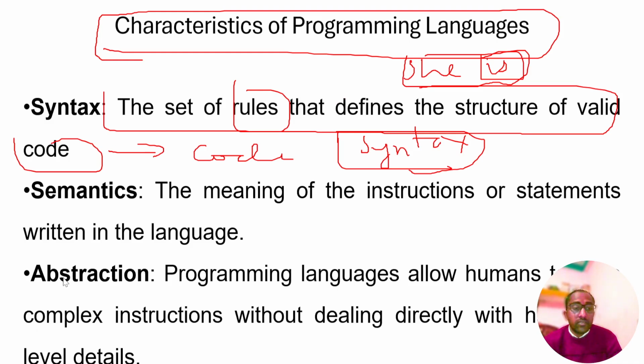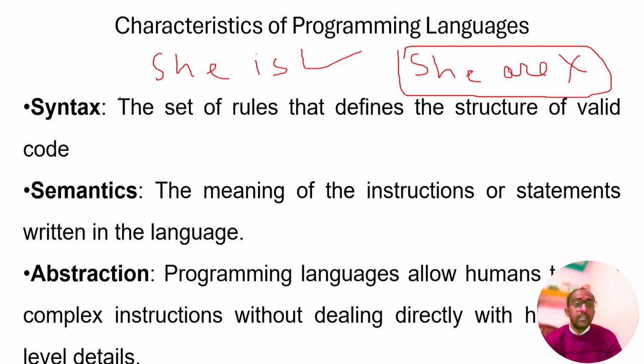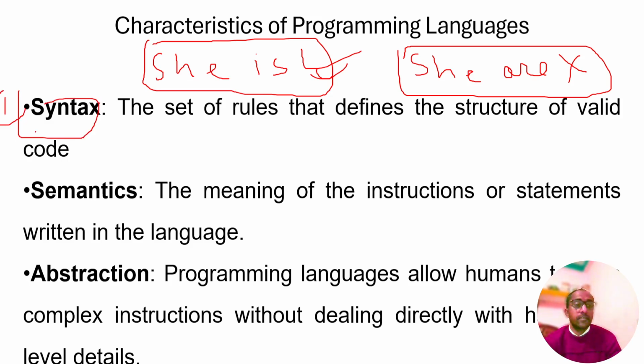I'll show you. "C is", this is correct. "CR", this is not correct because this is not syntax, this is not grammar. So how the statements are written, punctuated and arranged. This is the first characteristic: the set of rules that define the structure of valid code.